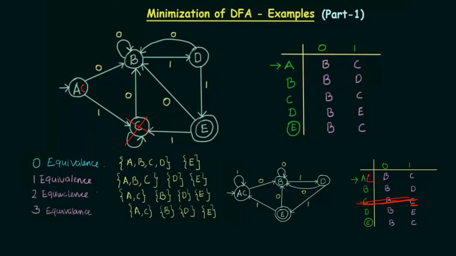There are some obvious restrictions in this. For example, if there is a non-reachable state, let's say there is a state F over here, and you cannot reach it from anywhere, then what you need to do is completely remove it before proceeding to the minimization of the DFA. So if there is an unreachable state in your DFA, you need to completely remove it before minimization.